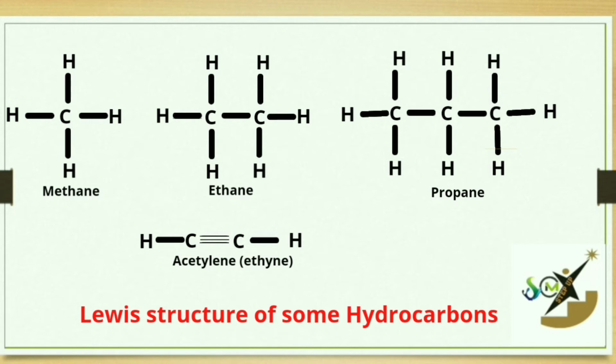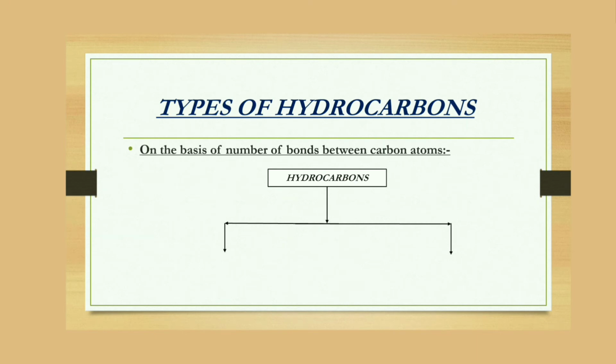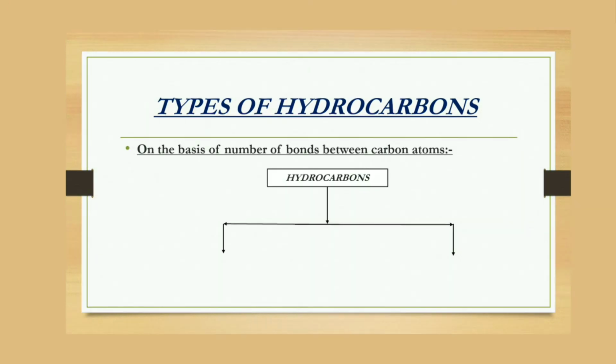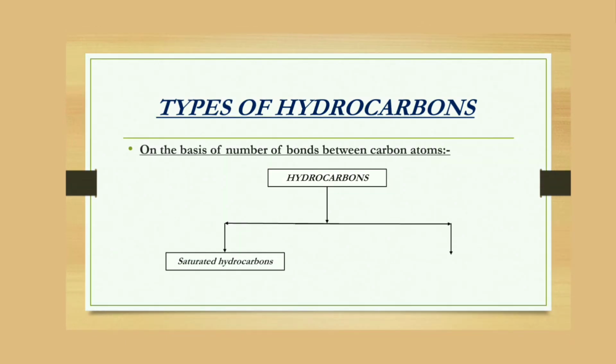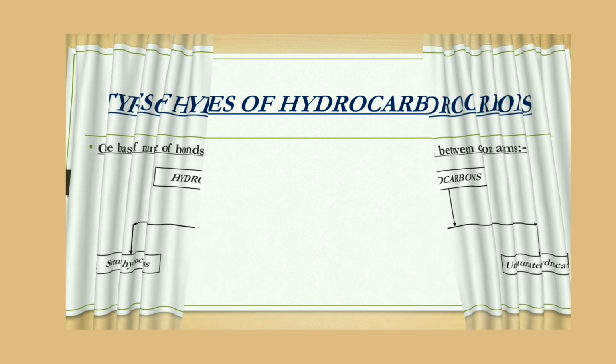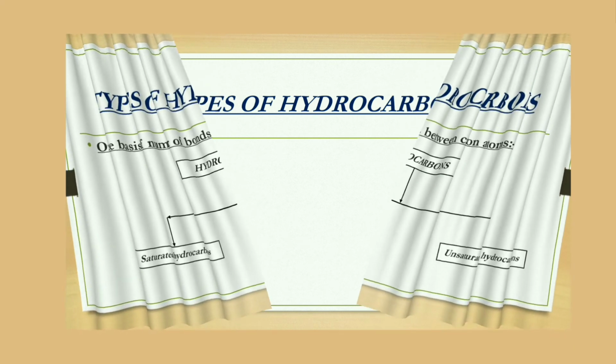On this basis, we can classify hydrocarbons into two types: number 1, saturated hydrocarbons, and number 2, unsaturated hydrocarbons. Now, let's discuss these two categories one by one in our next slide.